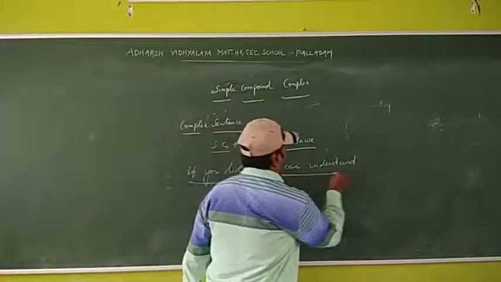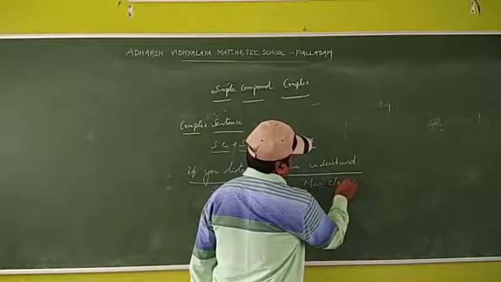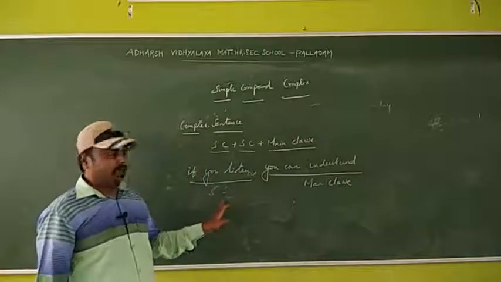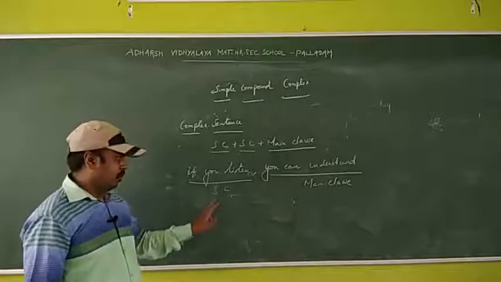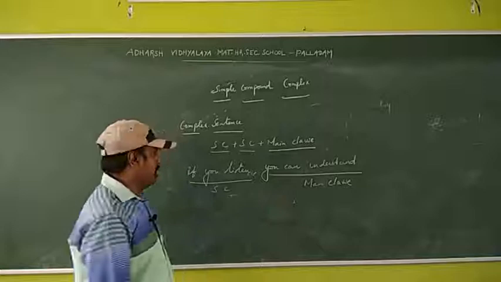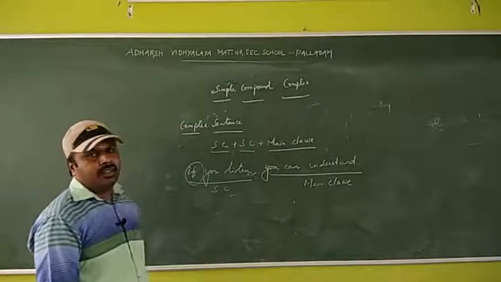You can understand is the main clause. If you listen, subordinating clause, you can understand. So the subordinating clause is there, the main clause is there, and the if is the subordinating conjunction.